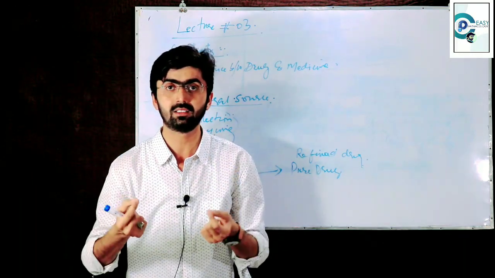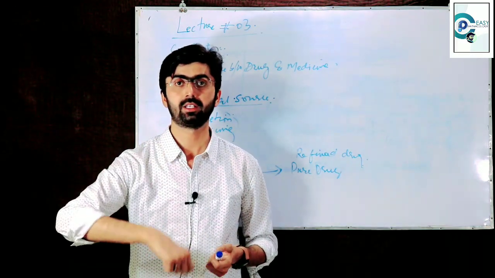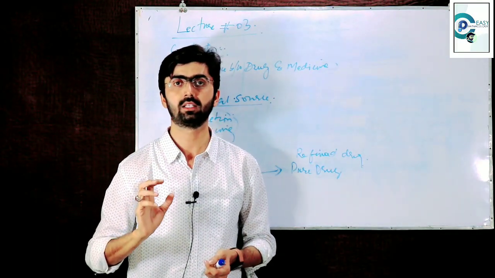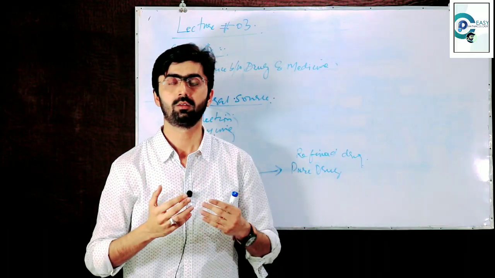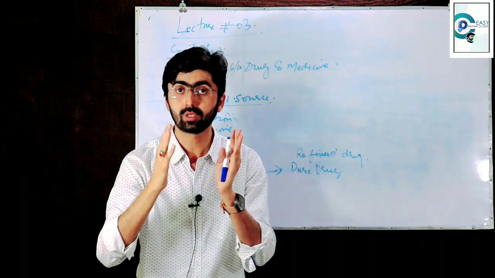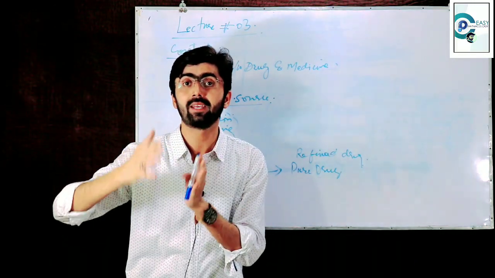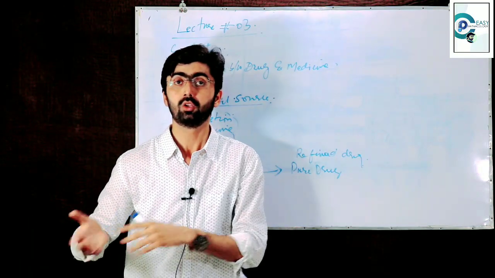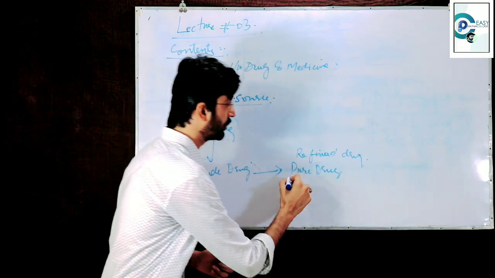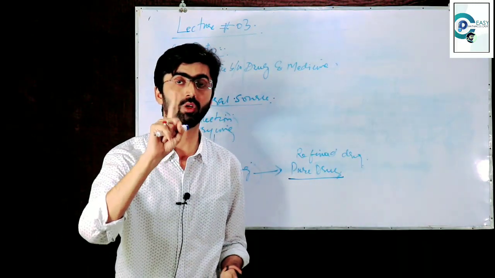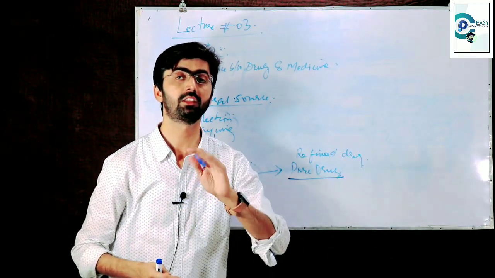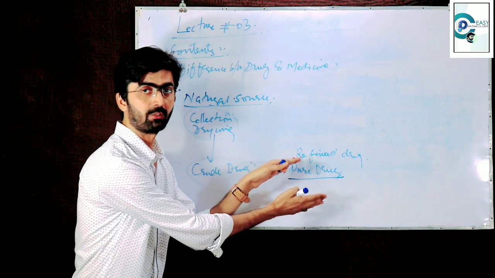So why is there the need? If I am administering the dried leaf, the crude drug, for the purpose of a cardiotonic, that dried leaf also contains other components which may have effects on other body parts. So there is the need to refine this drug to get the pure drug, one component which has a therapeutic effect on our heart. This is one of the reasons to go for this refining process.